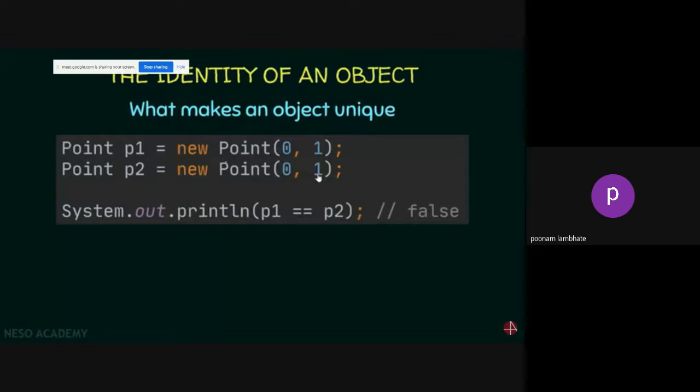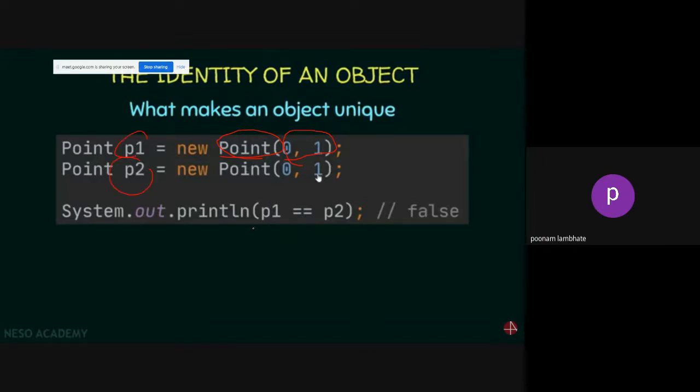And here there's another class called point. You can pass some values also here, which we'll see how to do later. But for now, think of it as a class whose name is point. You can create multiple objects, so P1 and P2 are two objects of this class point.